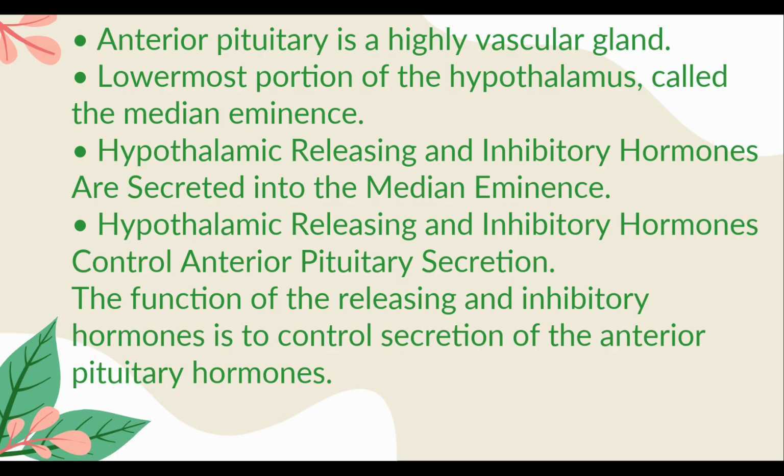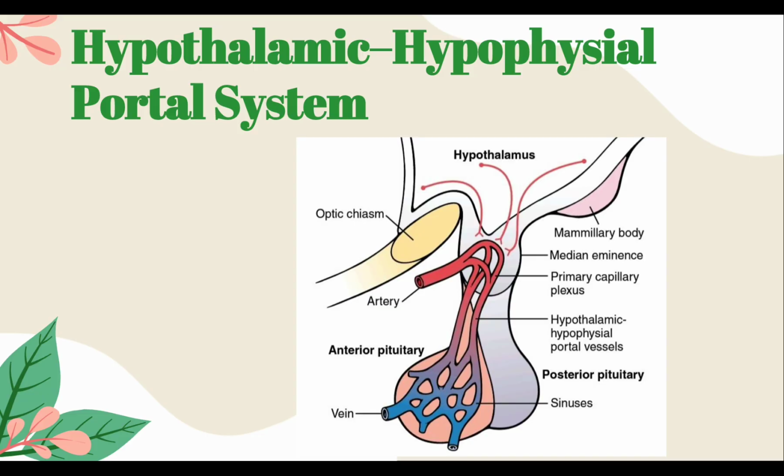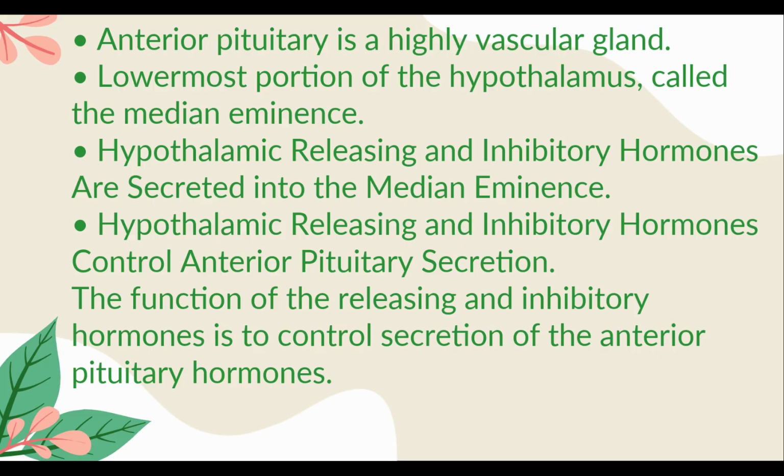As we saw in the diagram, the anterior pituitary is a highly vascular gland, and the lowermost portion of the hypothalamus is called the median eminence. You can see the median eminence here, and the hypothalamic releasing and inhibitory hormones are secreted in the median eminence. So the hypothalamic releasing and inhibitory hormones control the anterior pituitary secretions, and the function of releasing and inhibiting hormones is to control secretion of the anterior pituitary hormones.